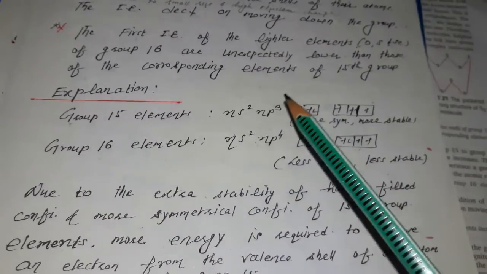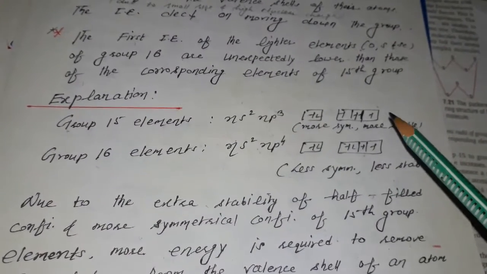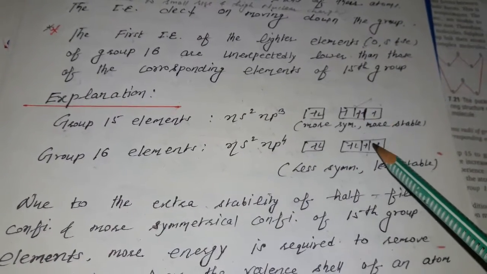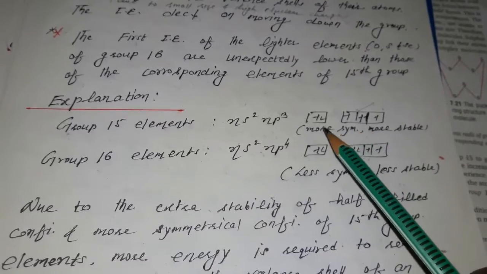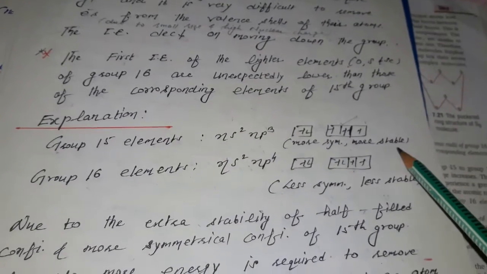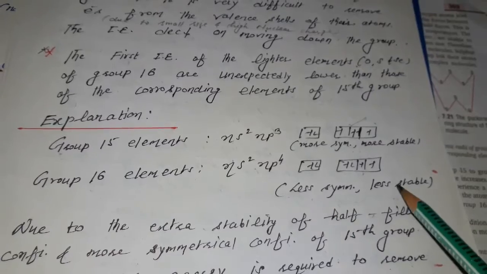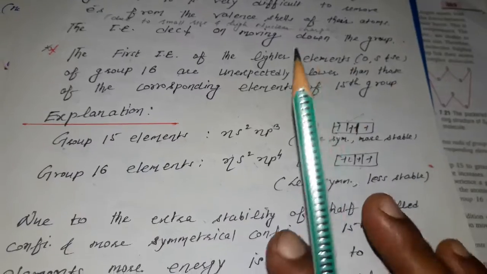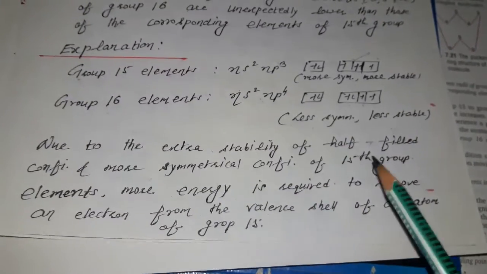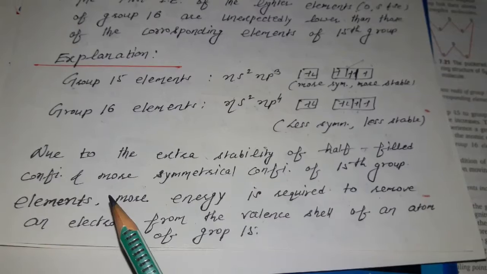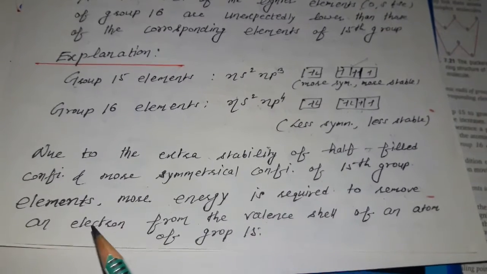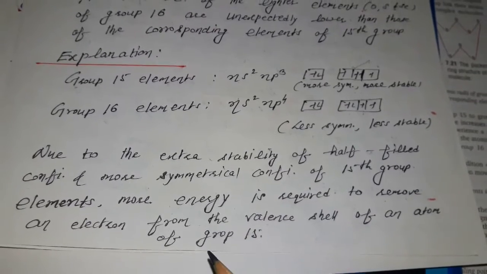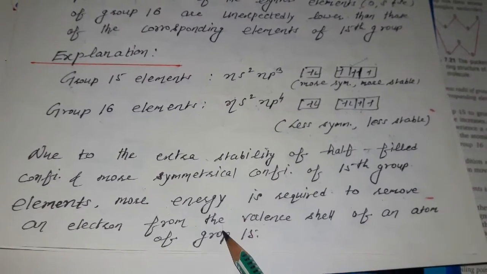Explanation: these examples are given with general electronic configuration. You can see here p is half filled, but here p is not half filled. So that is the more symmetrical and more stable form. The other is less symmetrical and less stable, so the first electron will be lost easily from this as compared to that one. Due to the extra stability of the half-filled p configuration and more symmetrical configuration of group 15 elements, more energy is required to remove an electron from the valence shell of an atom of group 15.